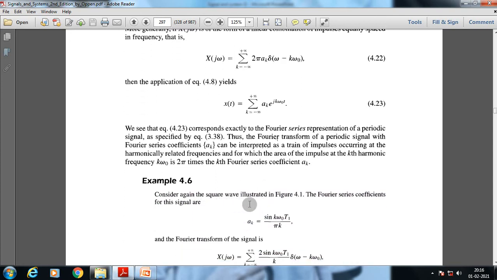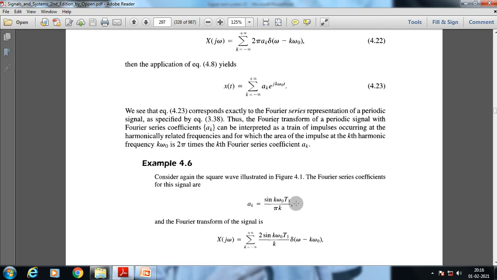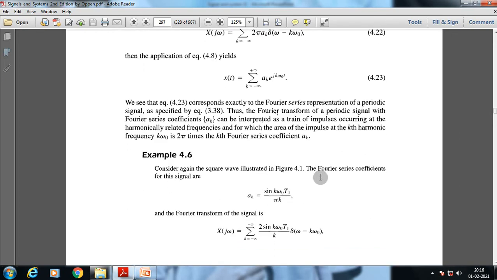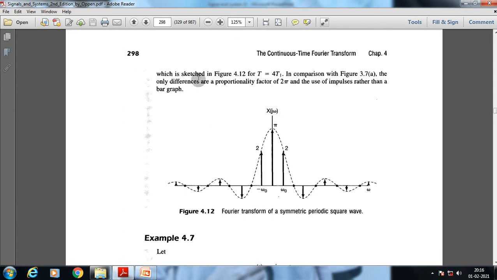Now consider the square wave illustrated in figure 4.1. The Fourier series coefficients for this signal are a suffix k equals sin k omega 0 T by pi k, and the Fourier transform of the signal is x of j omega, which is the Fourier transform of a symmetric periodic square wave.